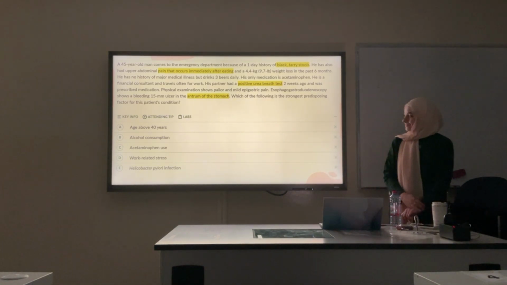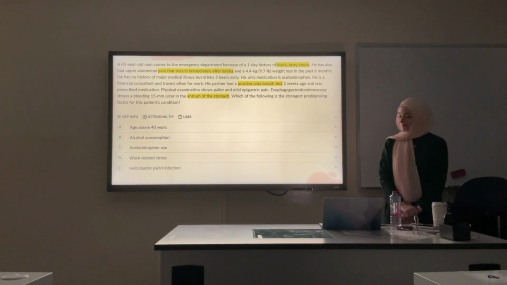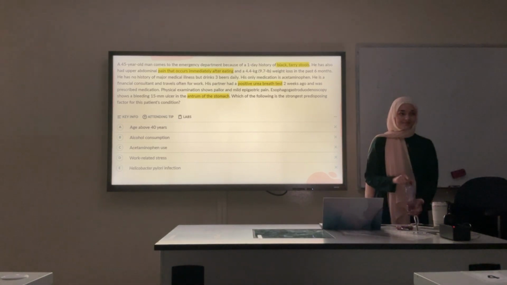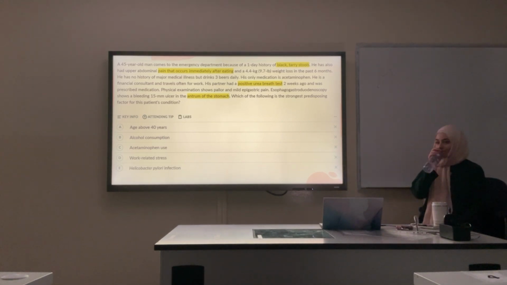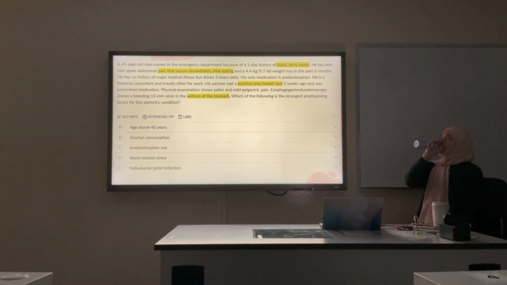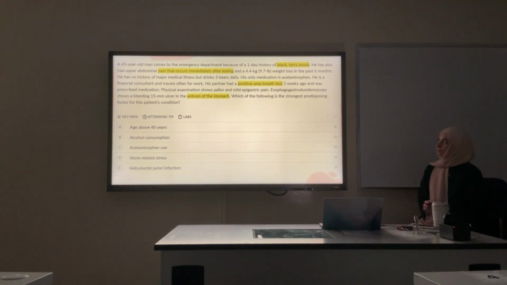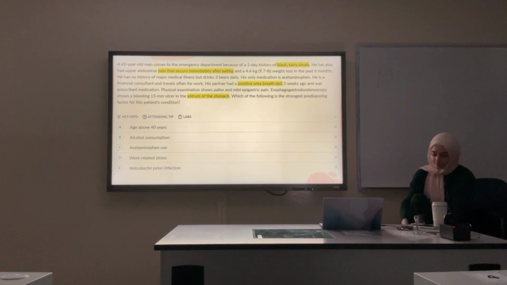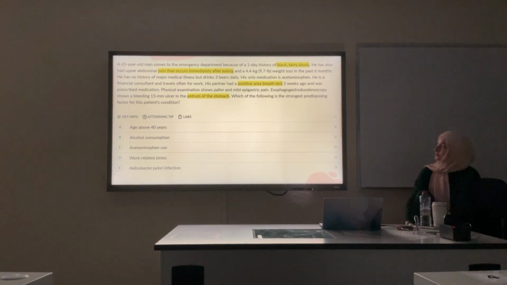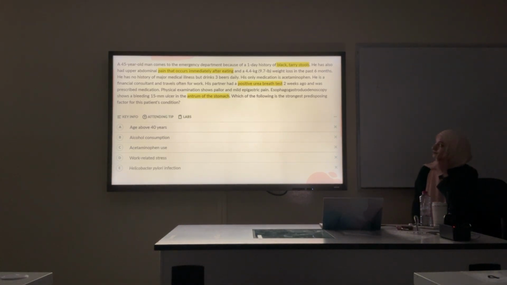A 45-year-old man comes to the emergency department because of a one-day history of black tarry stools. He has also had upper abdominal pain that occurs immediately after eating and a 4.4 kg weight loss in the past 6 months. He has no history of major medical illness but drinks 3 beers daily. His only medication is acetaminophen. He is a financial consultant and travels often for work.